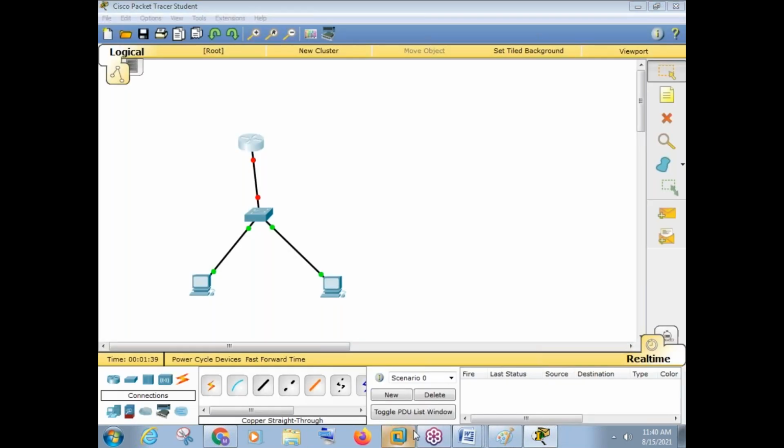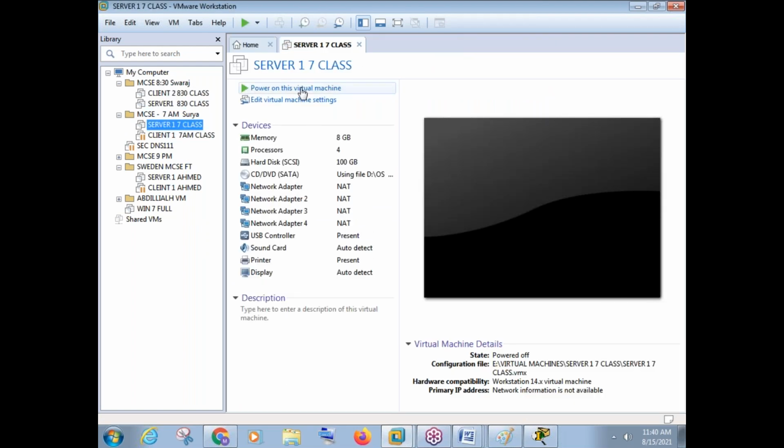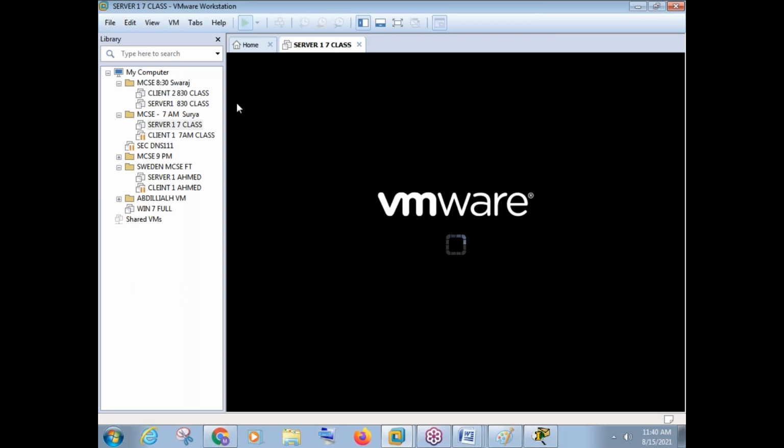For MCSE, there is some other simulation software, and that is your VMware Workstation. Can you see I have created multiple virtual machines, and there are multiple different classes here for different batches. I'll just try to open a machine here. It will take around a couple of minutes, so I'll just switch on this machine.